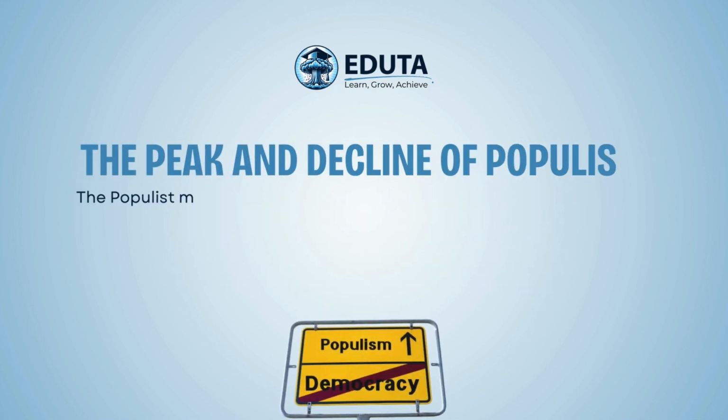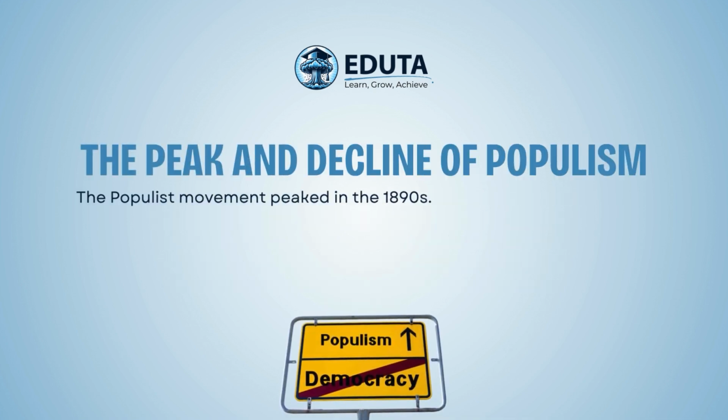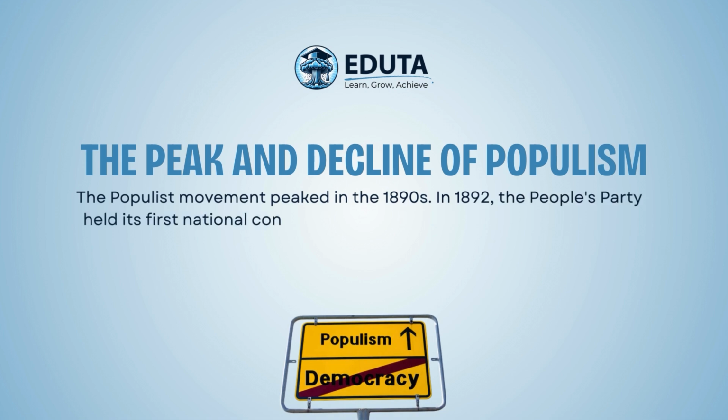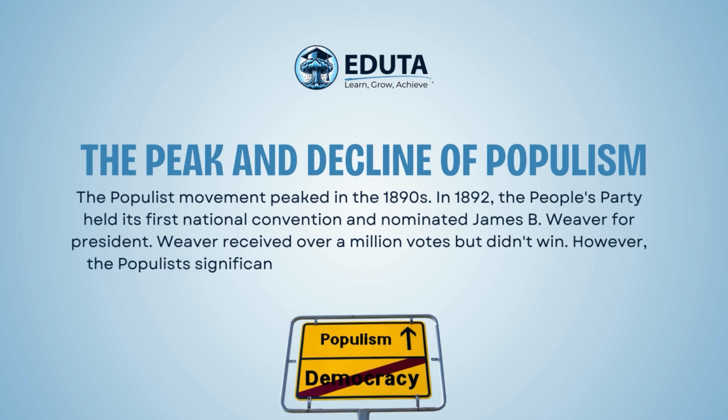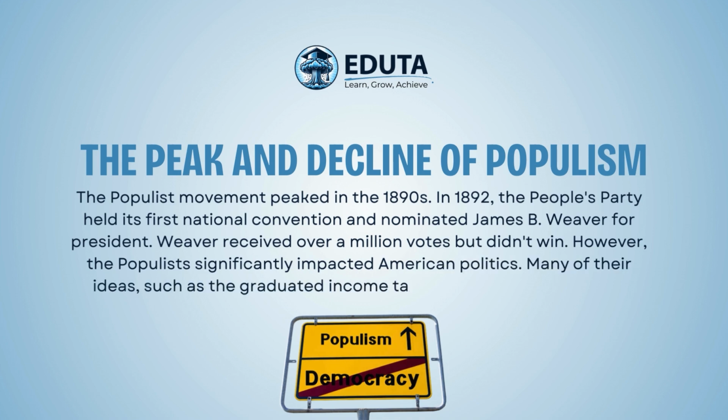The peak and decline of populism. The populist movement peaked in the 1890s. In 1892, the People's Party held its first national convention and nominated James P. Weaver for president. Weaver received over 1 million votes but didn't win. However, the populists significantly impacted American politics. Many of their ideas, such as the graduated income tax and the direct election of senators, were eventually adopted.